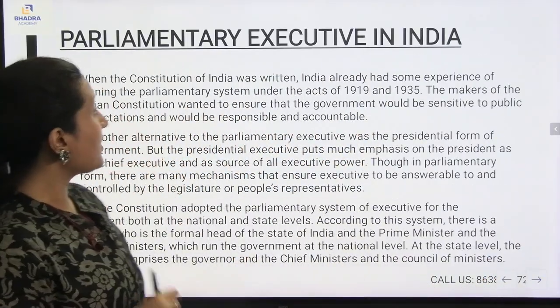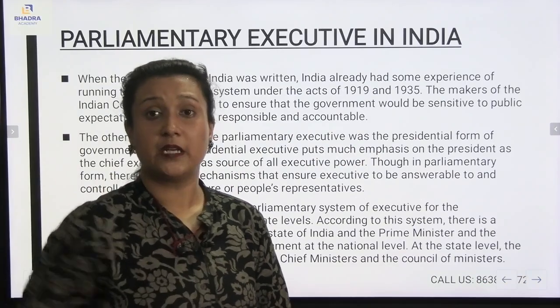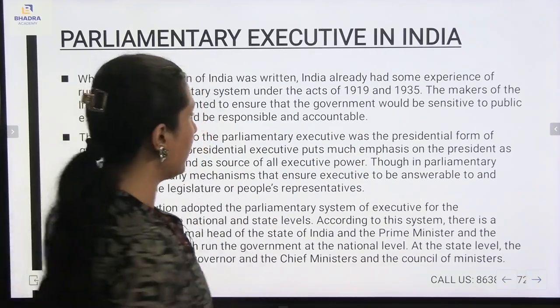Now, we will be understanding the parliamentary executive in India. What is the parliamentary executive in India?